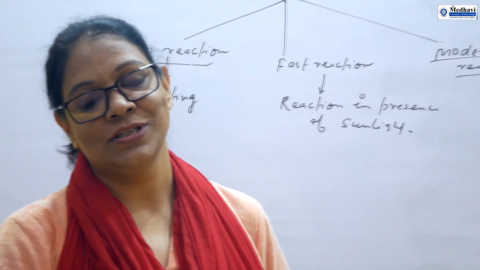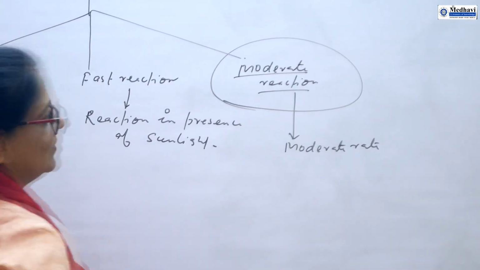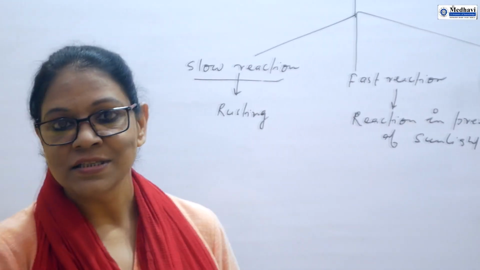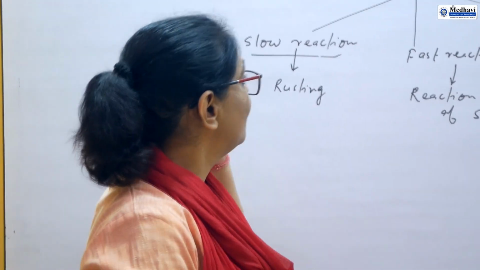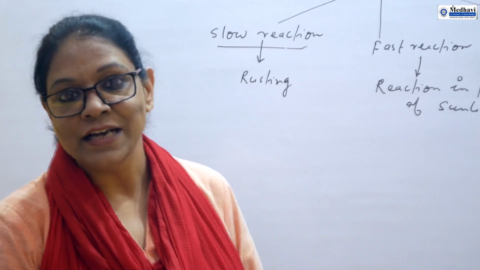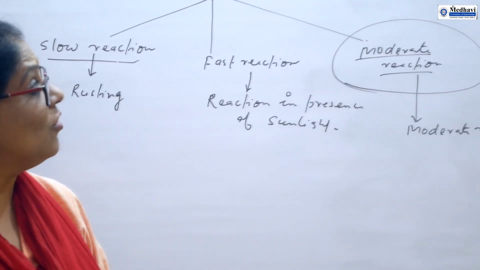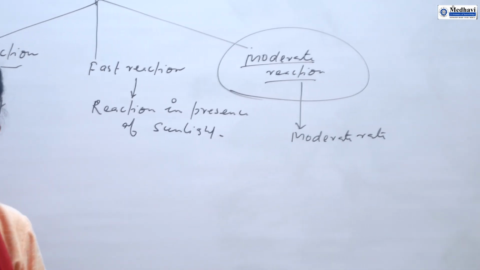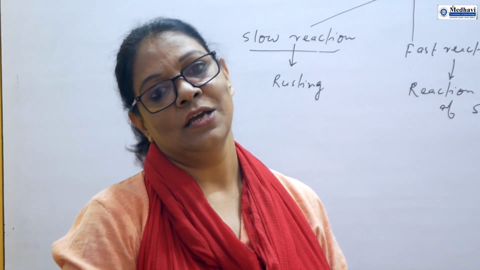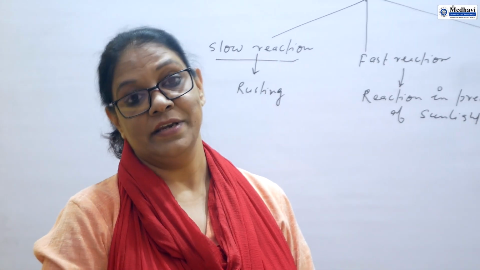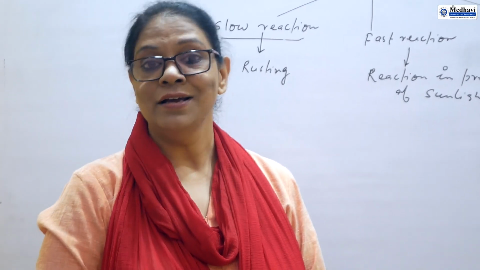In this branch, we have to focus on this type of reaction, because it is not possible to find the rate of a very slow reaction or the rate of a very fast reaction. Whenever we study chemical kinetics, we need to focus on moderate reactions, reactions which occur neither slow nor fast.